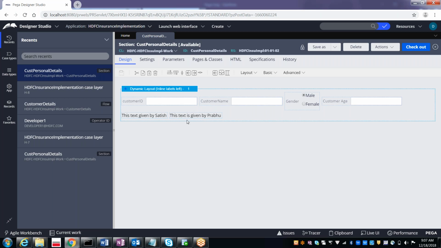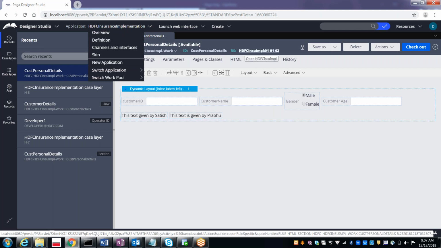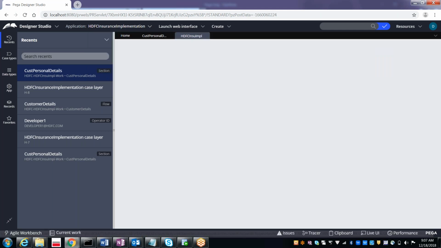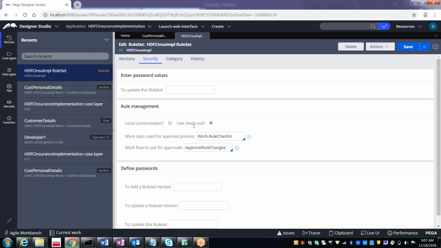First of all, where can we enable this check-in checkout functionality? We can give it from the rule set. So you can directly open from here. Under the rule set, under the security category, you will have something called use checkout. Once you enable this checkbox and save it, then this functionality will be available. So this can be like a check-in and checkout. Clear, or any doubts?